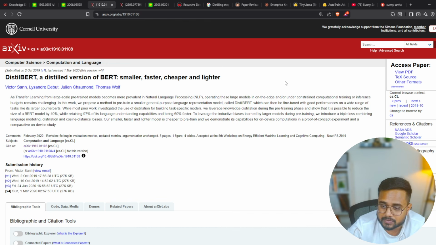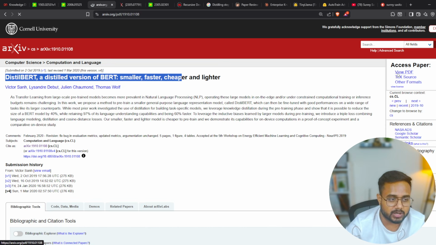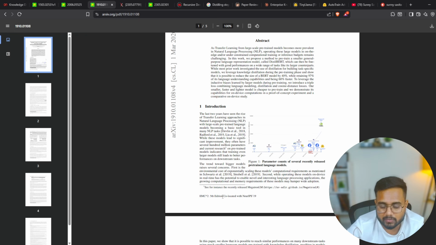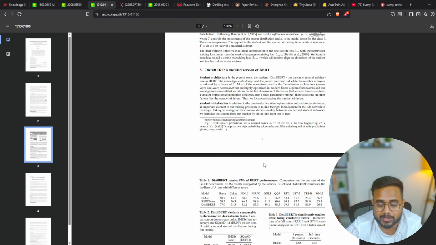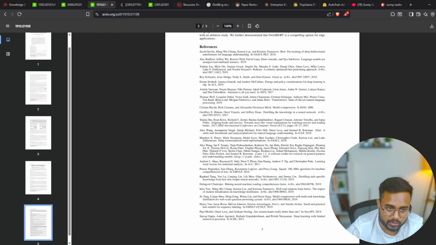Now apart from this, one more research paper: DistilBERT. I think we all know about DistilBERT. It's a distilled version of BERT, right? How it has been trained, what all it is able to perform, each and everything you will get inside this particular research paper. So this is again one of the mandatory things for all of you. You have to go through this.